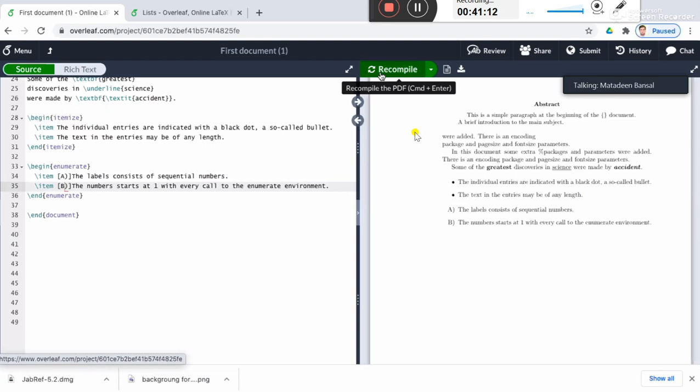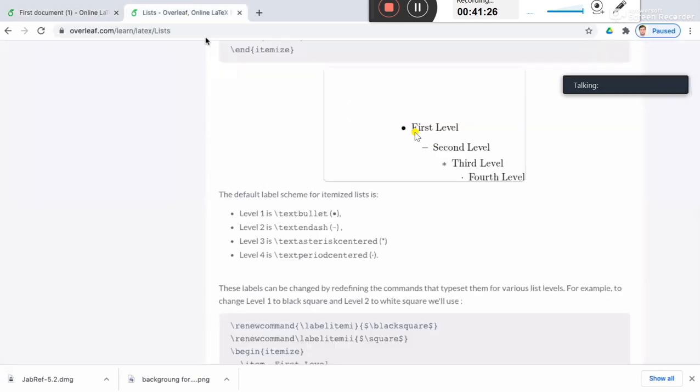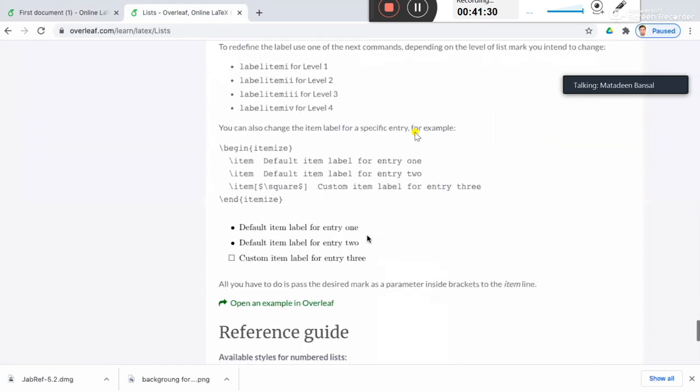You can start it from wherever you want to start. Suppose I want to start from C, then this list will be C and D, right here. But you have to write it manually. So you have to remember whether the correct sequence is there or not. All right. So this is all about lists.